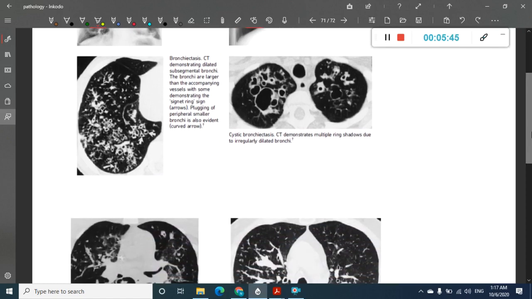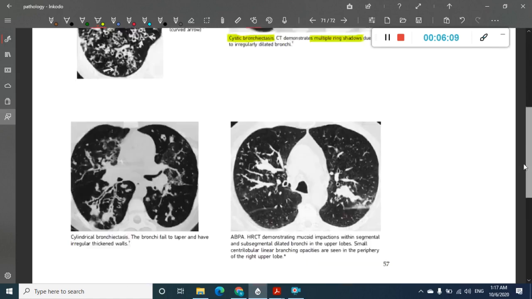Then this is the CT of bronchiectasis. You see lots of segmental bronchi, and the sign you see here is called the signet ring sign. These are dilated segmental bronchi. See, these are very big. These are cystic bronchiectasis, with multiple ring shadows.